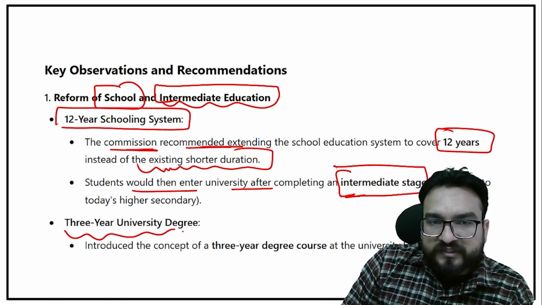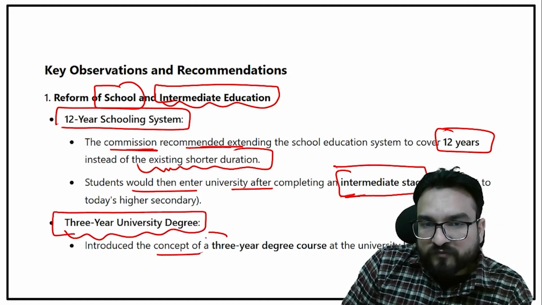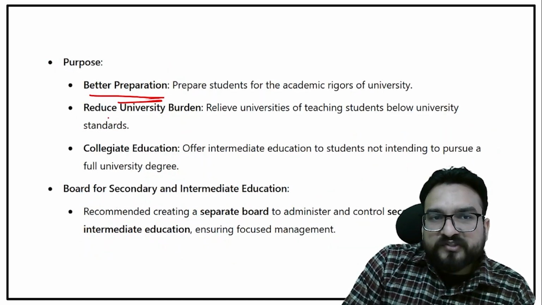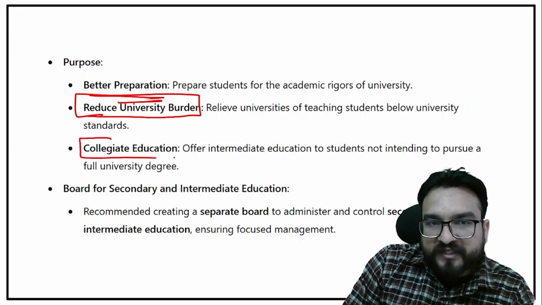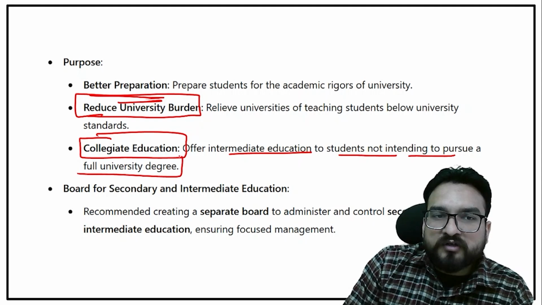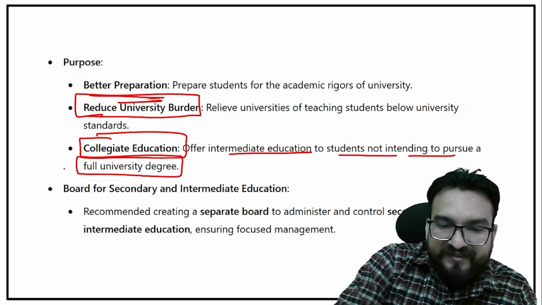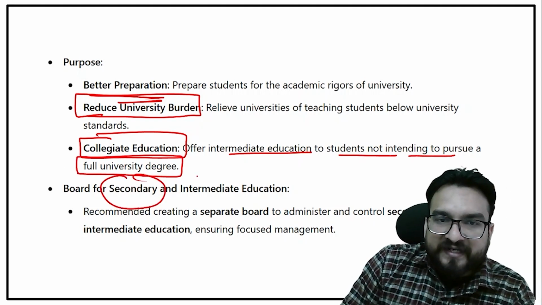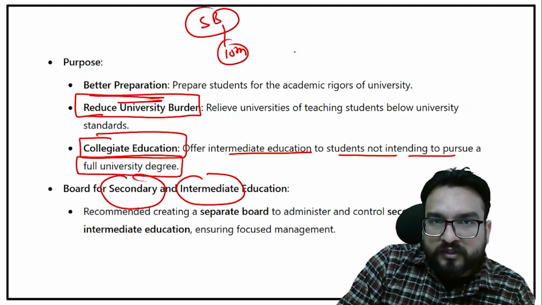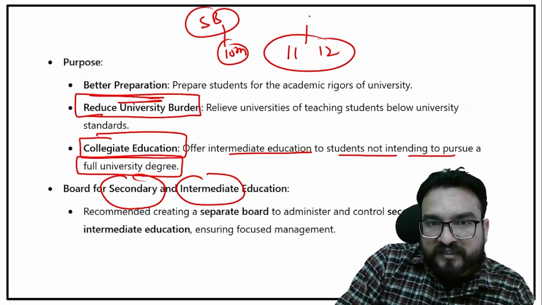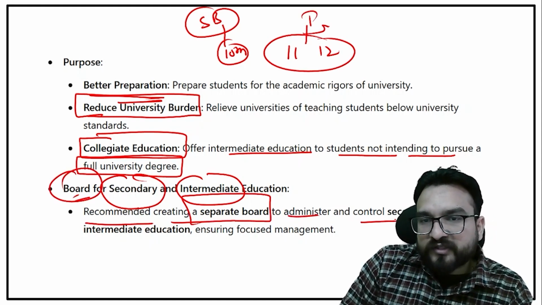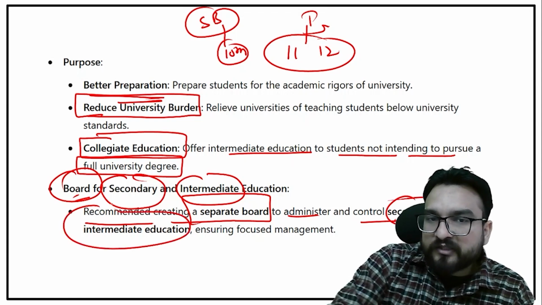So a 3-year university degree was introduced. It introduced the concept of a 3-year degree course at the university level. Better preparation, reducing the university burden. Collegiate education offered intermediate education to students not intending to pursue a full university degree. Okay, and then boards were set up for both secondary and intermediate education. Till 10th, secondary education, that means the secondary board. And for 11th and 12th, there was the intermediate board. So 2 boards were set up. It recommended creating a separate board to administer and control secondary and intermediate education.